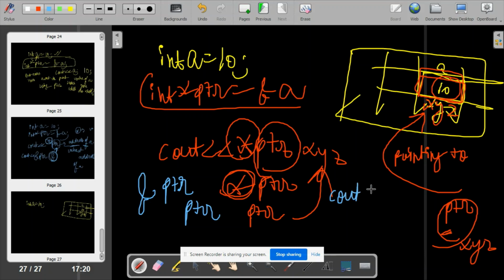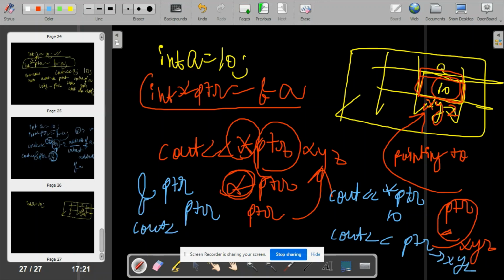So the conclusion is, if you do cout star ptr, you will get 10. If you simply do cout ptr, you will get this address xyz. And if you do cout ampersand ptr, you will get an address as well, in both situations.